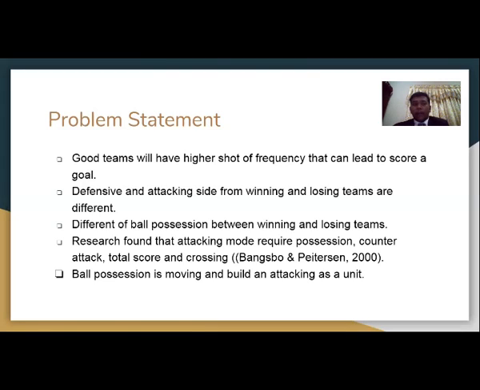Whenever the keeper passes, the defense will go to the midfield, which is the middle side, and then go to the striker, which is on the attacking side. So this is how ball position is collected. If you always make an error, make a mistake, and lose the ball, it makes your team hard to score a goal.